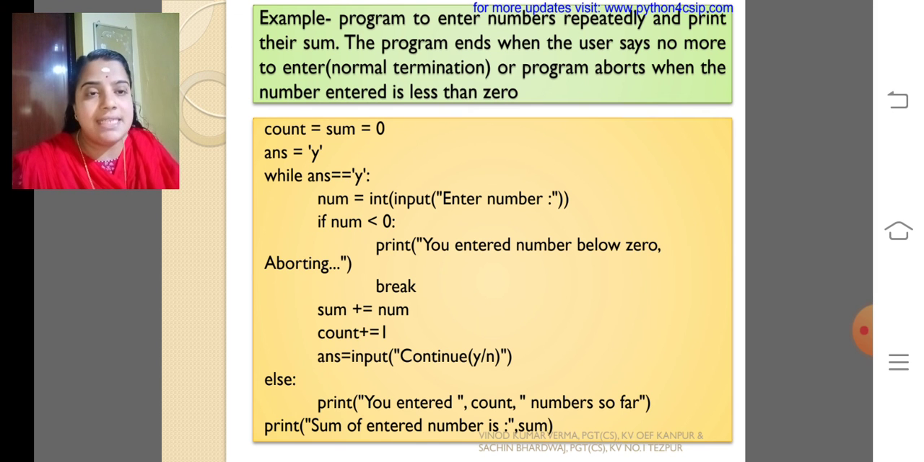if it is less than 0, then the loop breaks. Otherwise, it will add the number to the sum and the count is also incremented. Again, you are asking the user whether to continue or not, and finally you are printing the count of numbers entered so far, and then you are printing the sum of the entered numbers. This will be detailed in the online session. If you have any doubt, please clarify with me. Thank you.